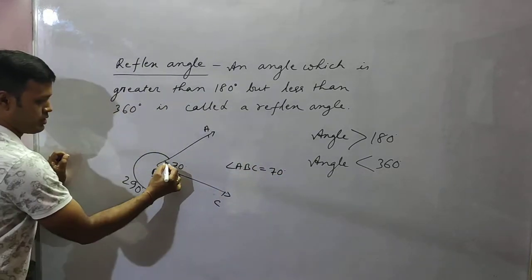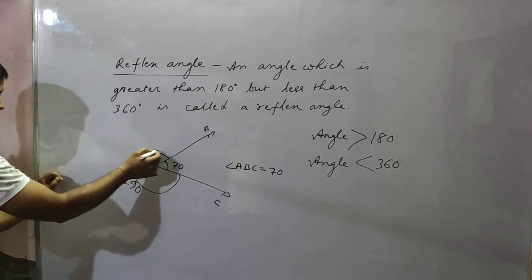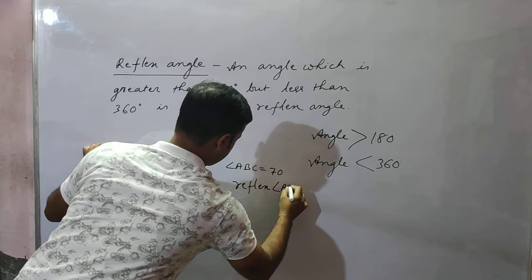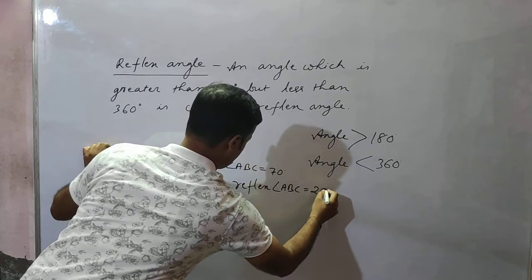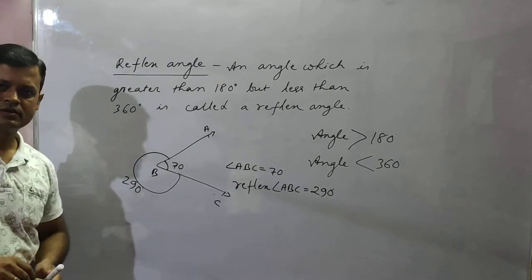This inside angle I am talking about, this angle, okay. But the reflex angle is the outside angle, okay. Reflex angle is the outside angle. So reflex of angle ABC is equal to 290 degree. Is it okay? Okay now?